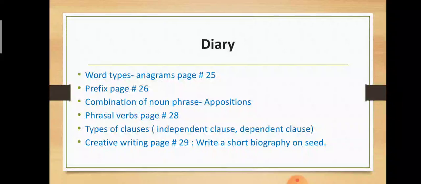And what does seed need? Seed needs air, water and sunlight to grow. So these all basic information I am giving you so that you can write it easily. And when the seed grows into a big plant, and it grows into a big tree, so it produces fruits in the end. Okay, so some seeds of fruit seeds, they produce delicious fruits. So mango seed, it produces a mango tree.